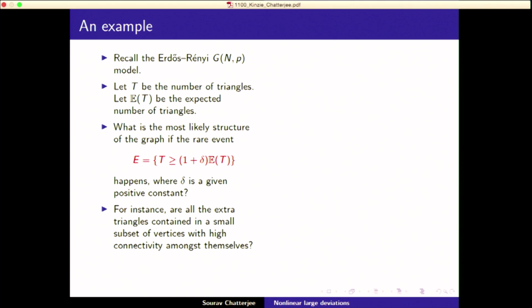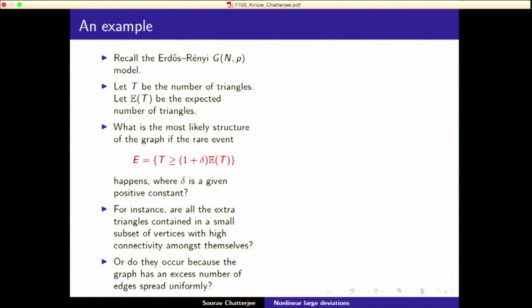So there are various possibilities. One is that all the extra triangles are contained in a small subset of vertices which have high connectivity among themselves. So the graph can look like that. There's a small bunch of vertices which are highly connected. There's sort of a clique of people, so that they give all the more triangles. Or it can happen because there is an excess number of edges spread independently. It's just that there are many more friendships than you would expect, just uniformly distributed. So what is the most likely scenario?